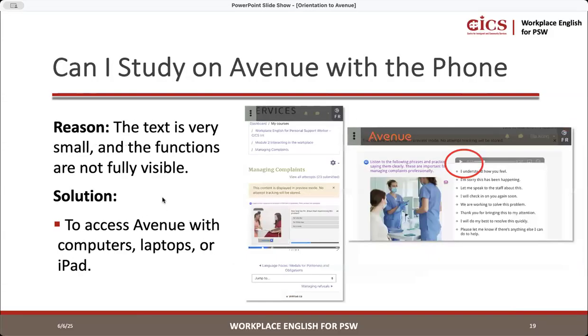Okay. So sometimes, you may use your phone. So we do encourage you to use Avenue with your laptop, computers, or iPad. The reason is the text is very small and maybe the functions on the phone are not fully visible. So there are some challenges using the phone. So if possible, we do encourage you to access Avenue using your computer, laptop, or iPad.